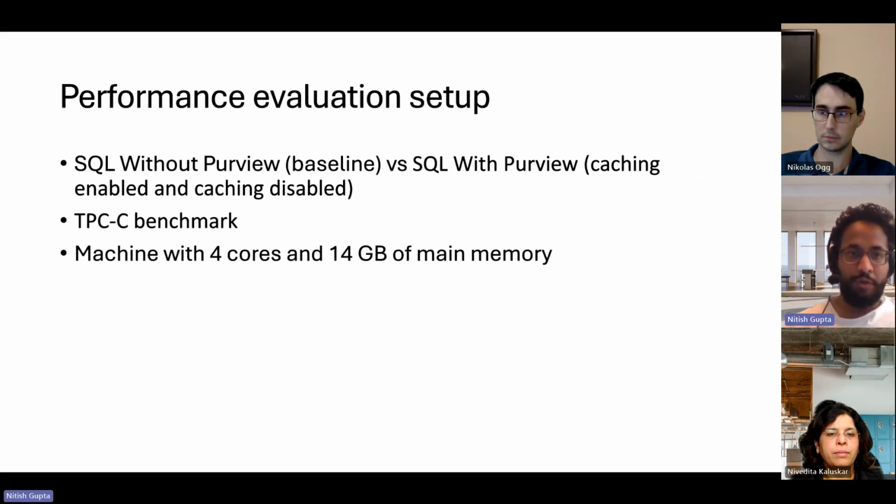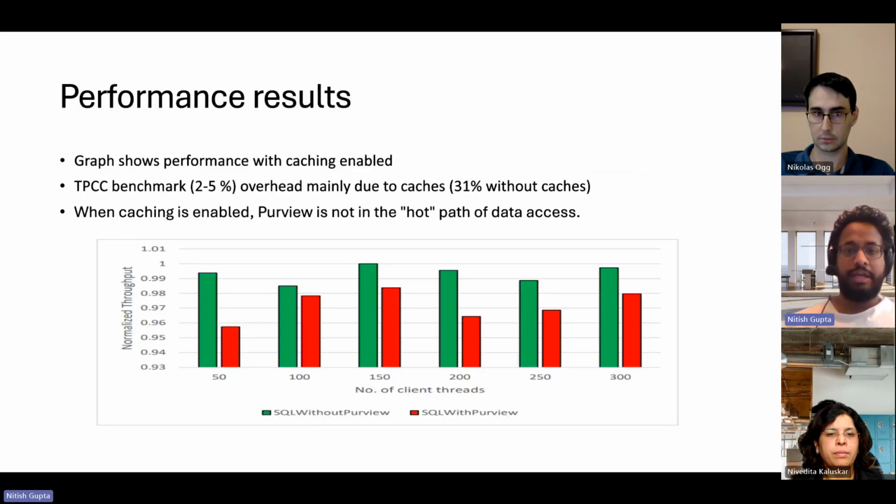Now we move on to the performance evaluation. The baseline would be SQL without Purview, and we'll compare it with SQL with Purview enabled, for both cases when caching is enabled versus caching is disabled. We run a TPCC benchmark, and these are the results. We essentially see just a 2 to 5% overhead. This is mainly due to the caches. Without caches, we see a 31% overhead.